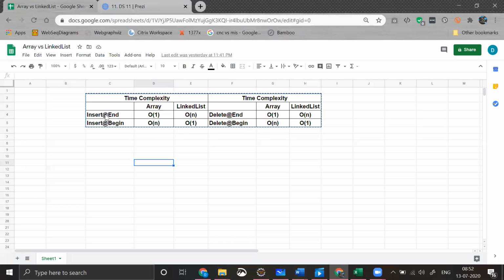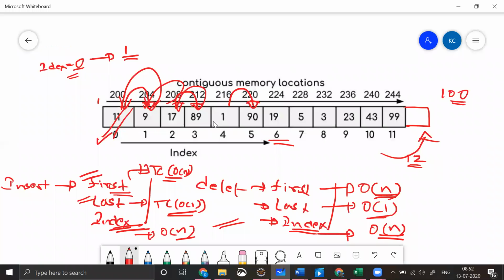Now insertion at end for a linked list. If we go back and look at what we implemented as part of the linked list, this is a simple example. Let's say we have a linked list like this, pointing to null, and this is the head.